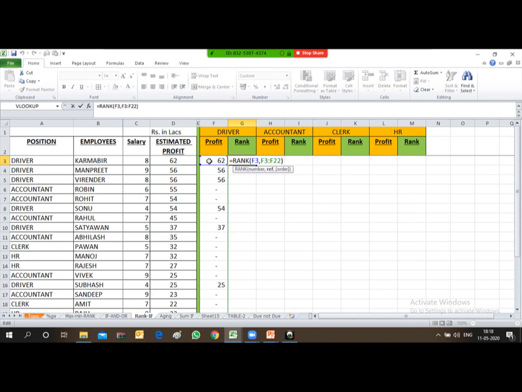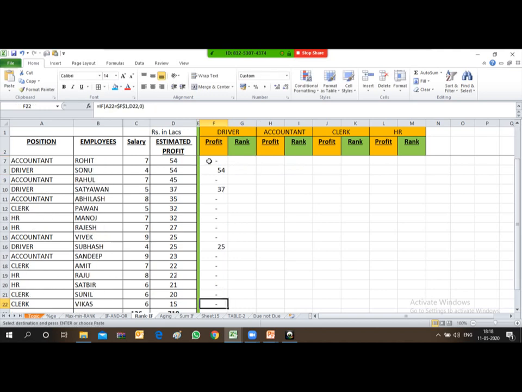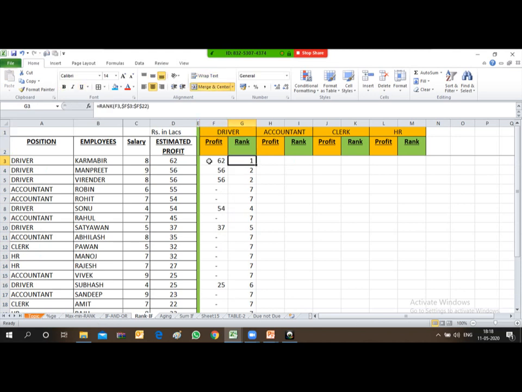Now I will have to freeze the range. So F4, and then the range is frozen. By applying F4, copy this formula and paste in the entire column. So friends, since this 7 is appearing over here and we wanted this 7 should not appear, what I need is to remove this 7 with the help of the IF function.